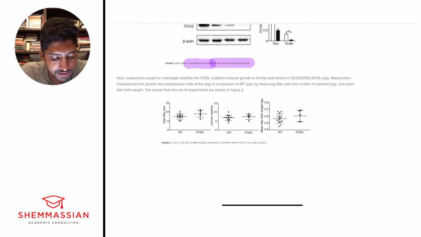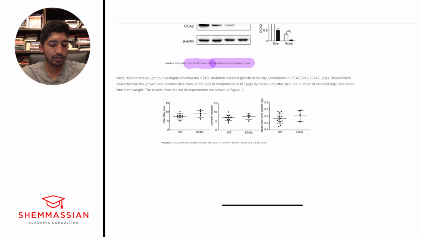Next, researchers sought to investigate whether the S743L mutation induced growth or fertility aberrations in OCA2 S743L pigs. Researchers characterized the growth and reproductive traits of the pigs in comparison to wild-type pigs by measuring litter size, the number of weaned pigs, and mean litter birth weight. The results from this set of experiments are shown in Figure 2.